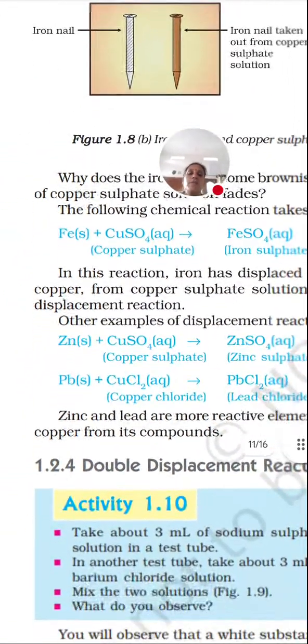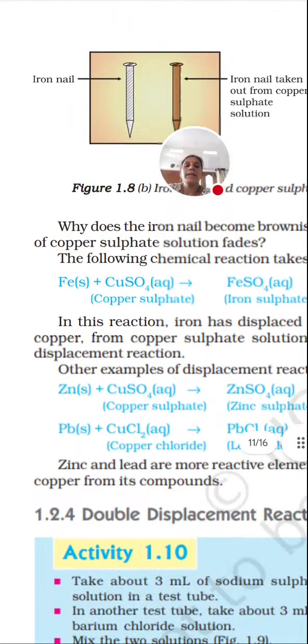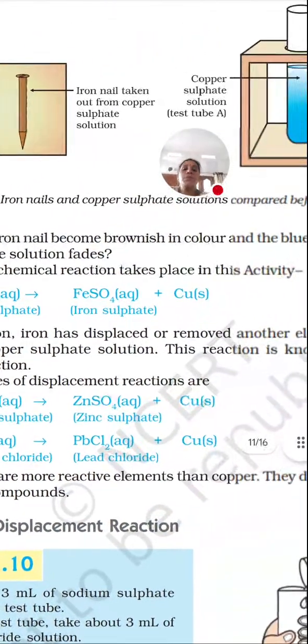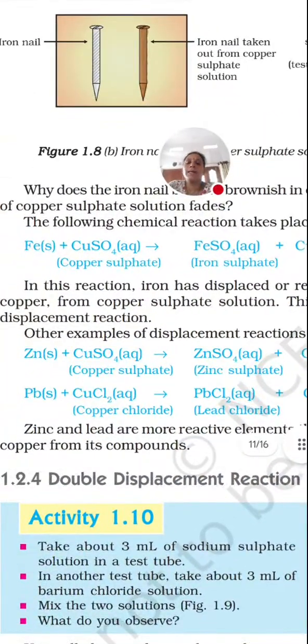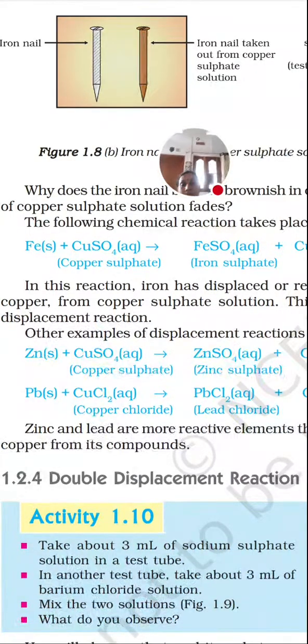Different examples are given which you need to read, like Fe plus CuSO4 gives FeSO4 plus copper. You need to learn the activity series, though it is not given in this chapter. You come across the activity series in chapter number 3. Once you memorize the activity series, they will make a question where they give an equation, and ask whether it is